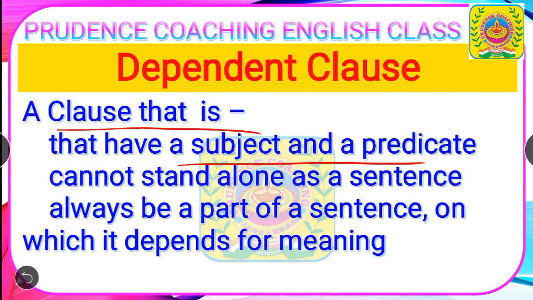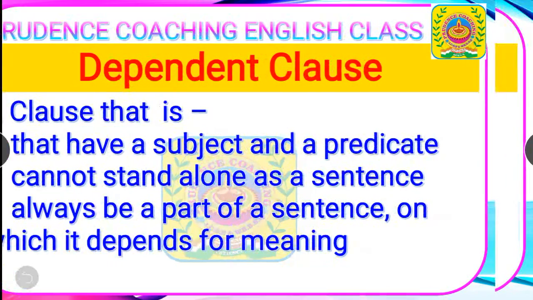Next, there is dependent clause. A dependent clause has a subject and a predicate and cannot stand alone as a sentence. It can be a part of a sentence on which it depends for meaning. That means a dependent clause is always dependent on the independent clause for its complete meaning.